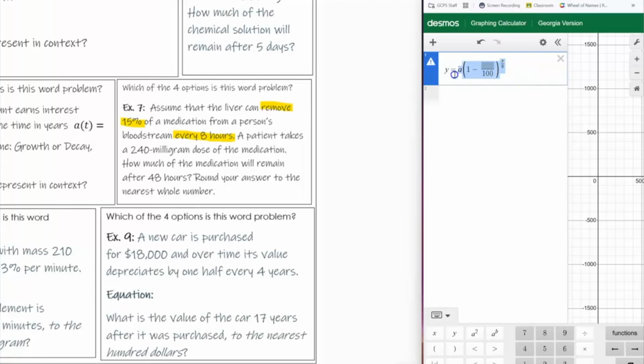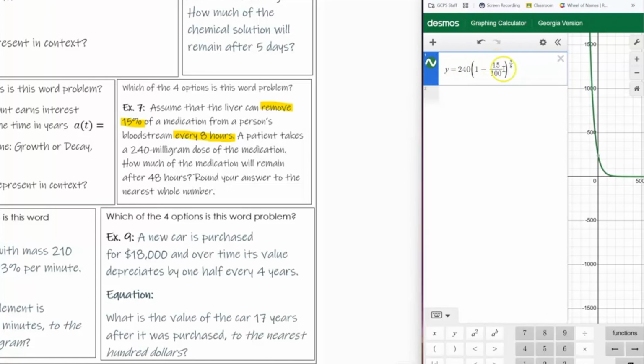All right, so I've set up my equation, and now I just need to put in whatever numbers I have. So assume the liver can remove, so it's removing, so 1 minus, and I'm removing 15. That's the percent that goes over there. Every 8 hours, that's underneath the X. A patient takes a 240 milligram dose of the medication. So that's what I start off taking.